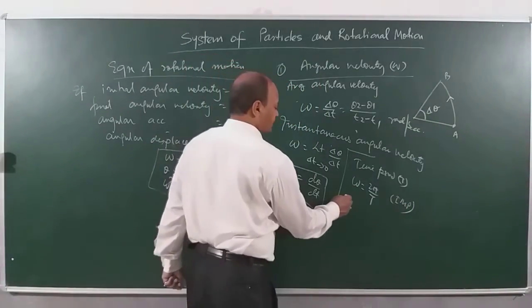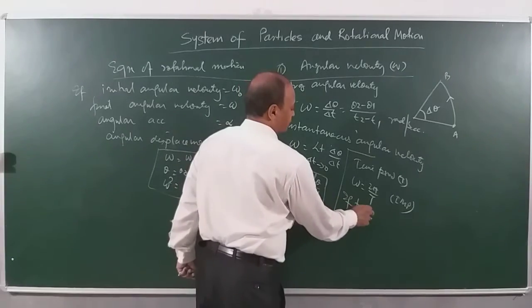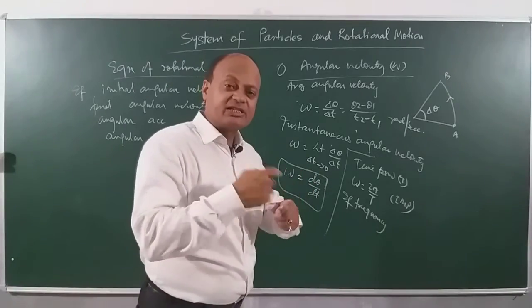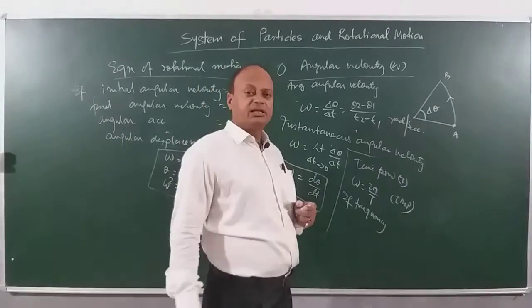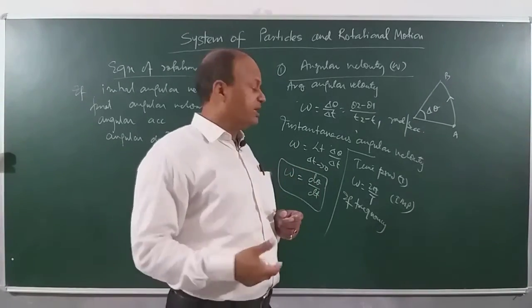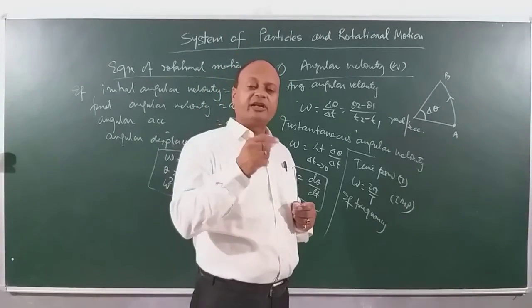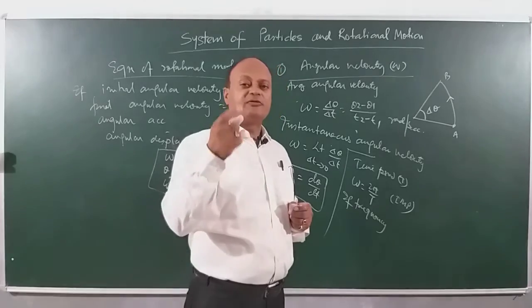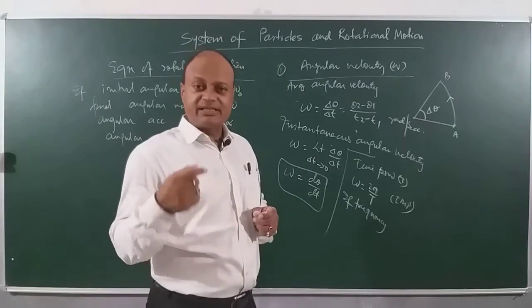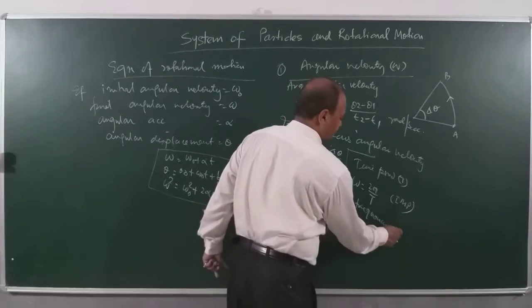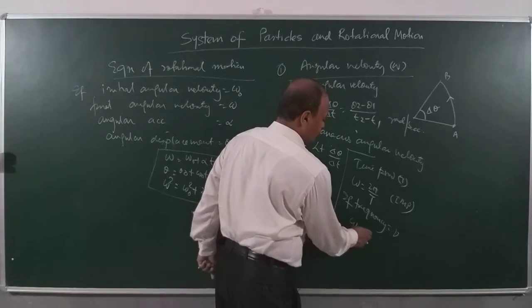And if frequency, you know what is frequency? Number of cycles per second is called what? Frequency. How many turns will be? If you buy a motor, then a motor is written 500 RPM, 500 revolutions per minute. So we divide by 60 to convert into per second. And if frequency is equal to nu, then omega is equal to 2 pi nu.